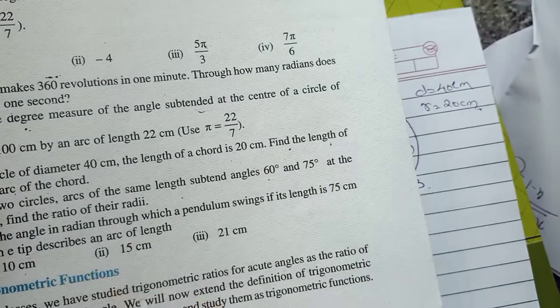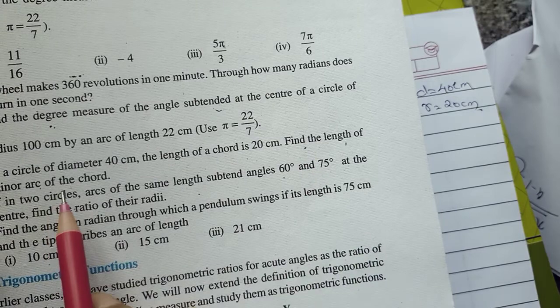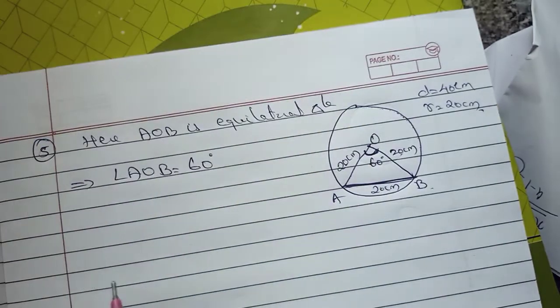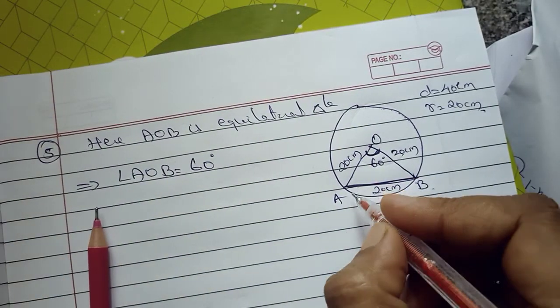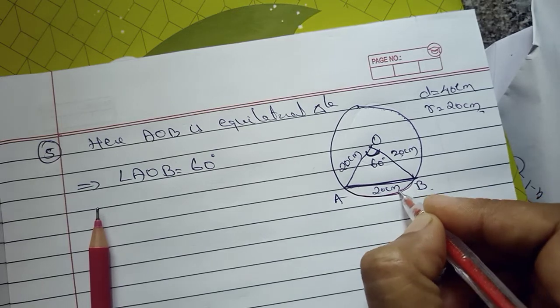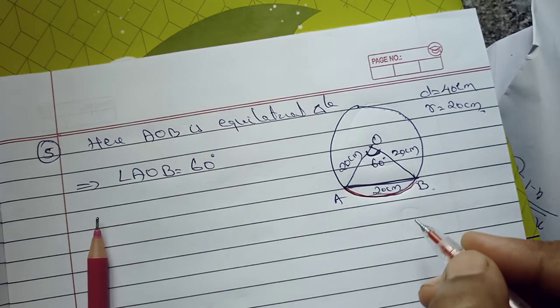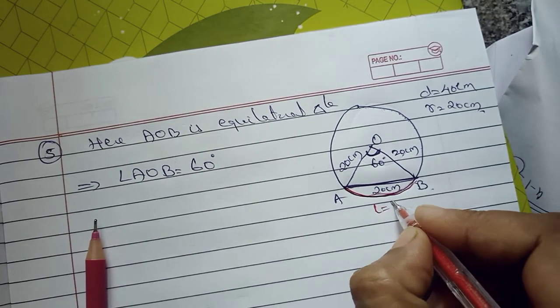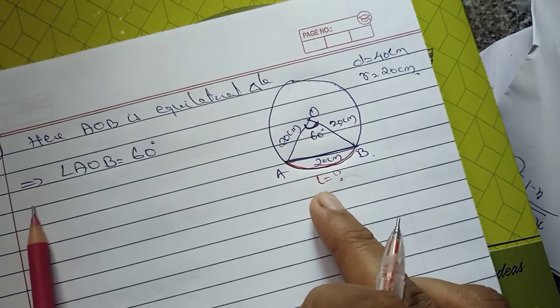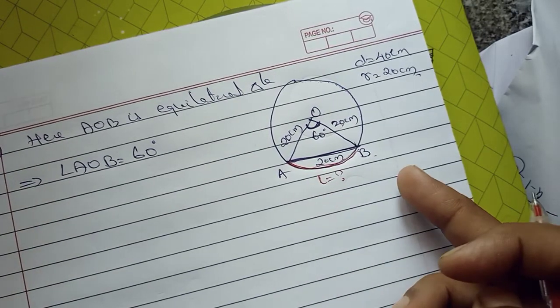Now what we have to find here? Find the length of the minor arc of the chord. That means we have to find the minor arc. This we have to find here. Minor arc is nothing but the length of arc. Right? Minor arc meaning, what is it? The length of arc we have to find.